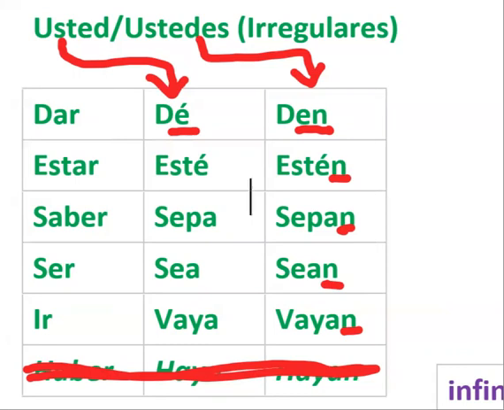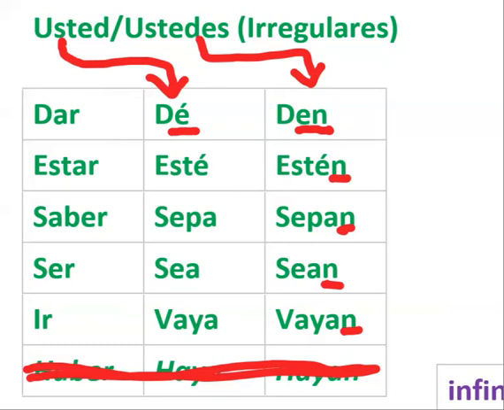So usted, dé is going to be the singular with an accent mark. The plural, then, no accent mark. When you say it out loud, there's no difference. You won't notice the accent mark, because again, it has nothing to do with the pronunciation. It is all about the spelling and distinguishing between the preposition and the verb.